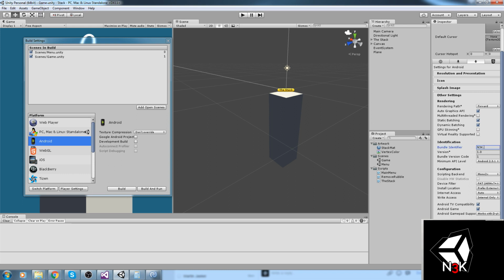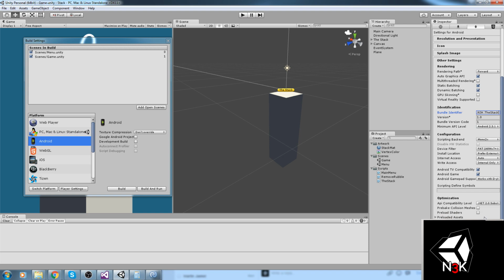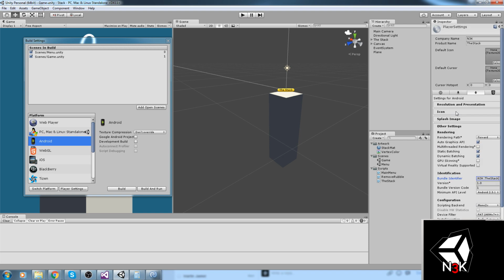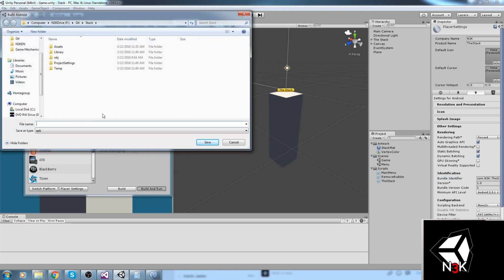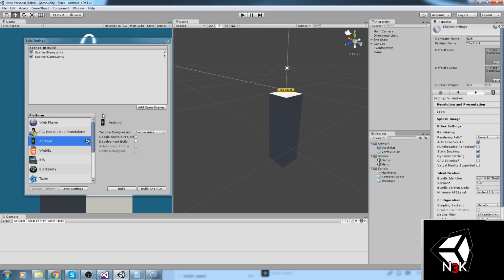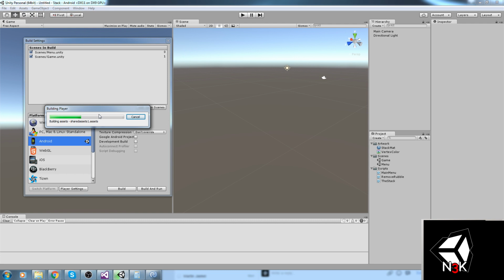So, com.N3K.thestack. And I think that's it, really. Let's go ahead and build this. So, build and run. We're going to build and run, and we're going to call this build.apk. So, after a little while, it should appear on my phone.